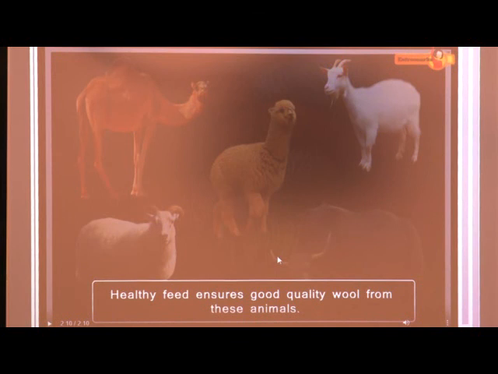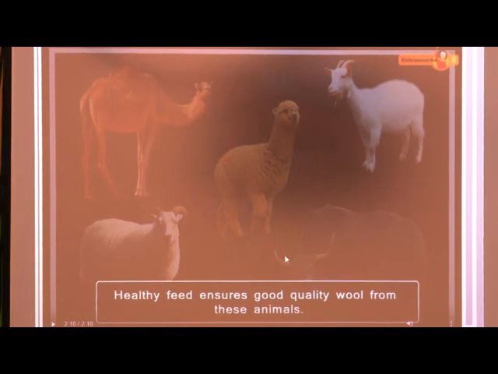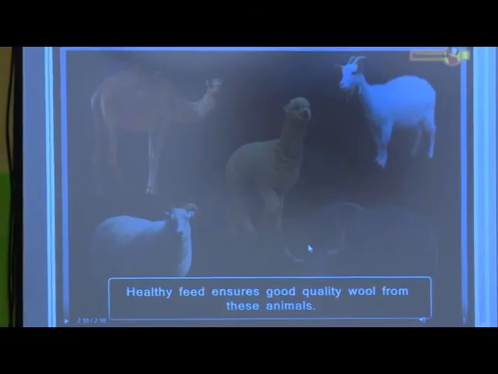Here in this video, we are not going to discuss how wool is prepared or how wool is obtained in industry. Here we only have to learn what the use of wool is, which type of fiber it is, from which animals we obtain this wool fiber, and from which regions in India we are getting it. That is what we discuss today, and afterward we will discuss